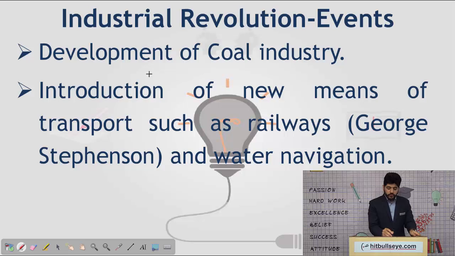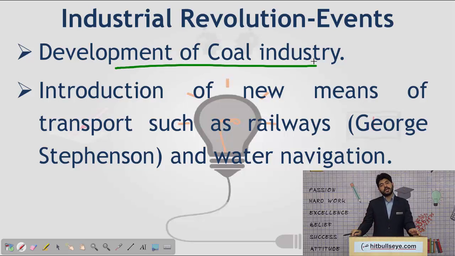The development of the coal industry at that point in time in England is again very important. We commonly know that the Pennines in England are the repository of coal. So mineral exploitation in England started and coal could be made use of at that point in time.